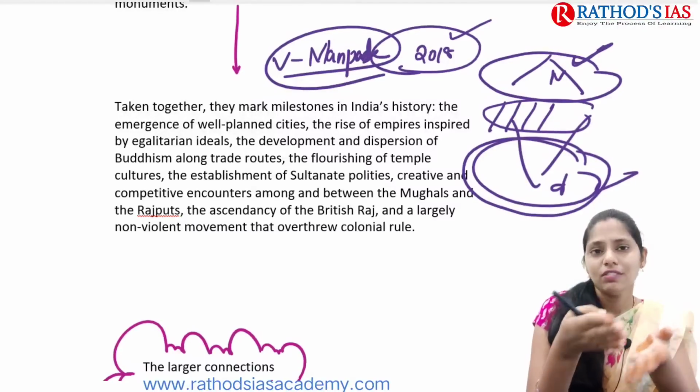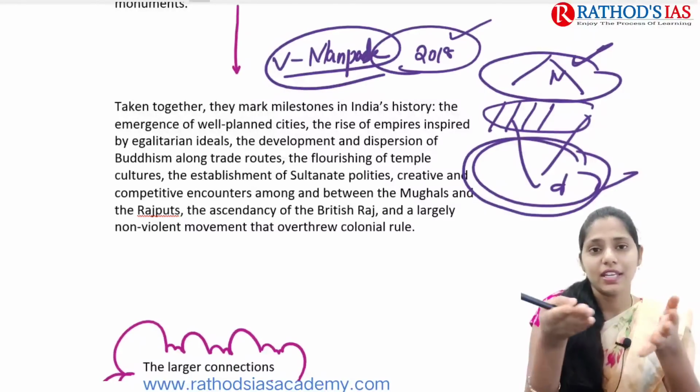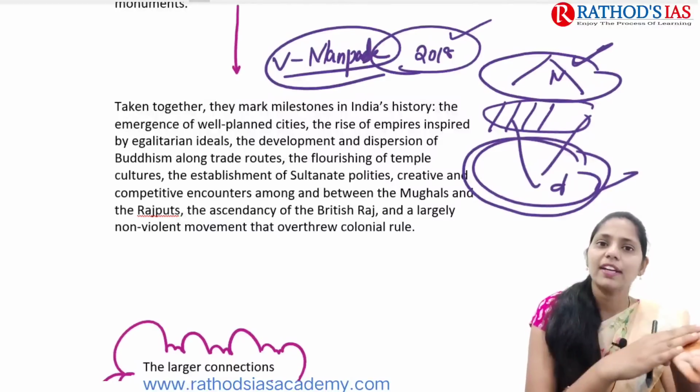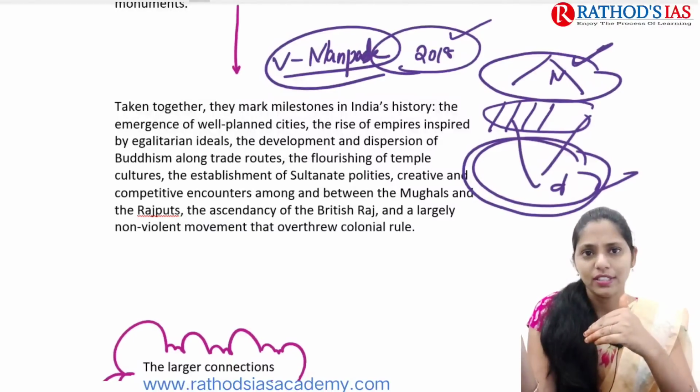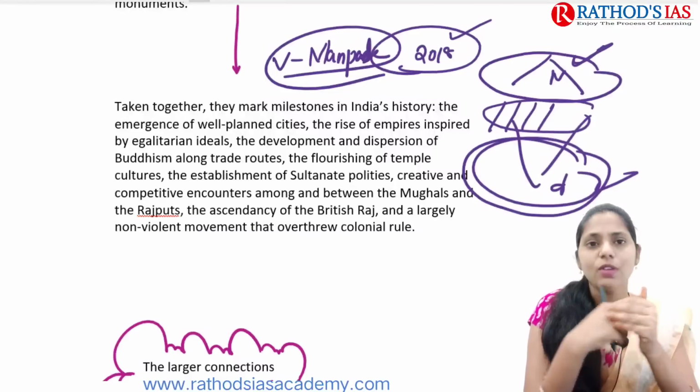We have even Islamic rule, and French rule in some areas, as well as Dutch and Britishers, so the style of architecture differs from one to another. Because of this we can see the rich heritage present in our India, and we need to protect it.